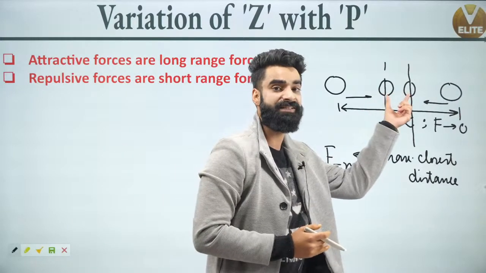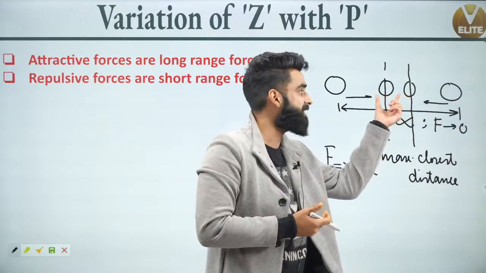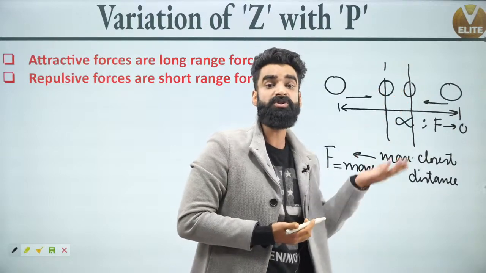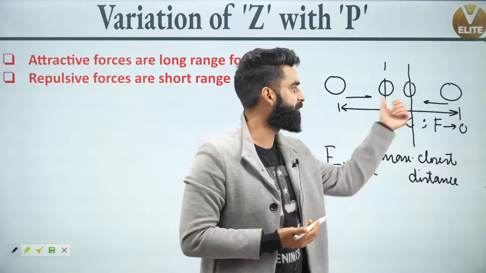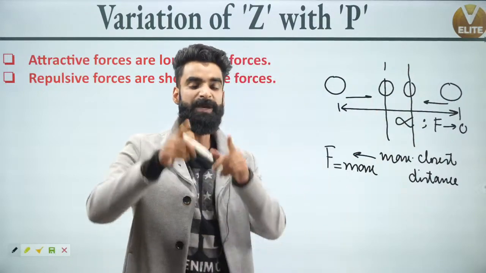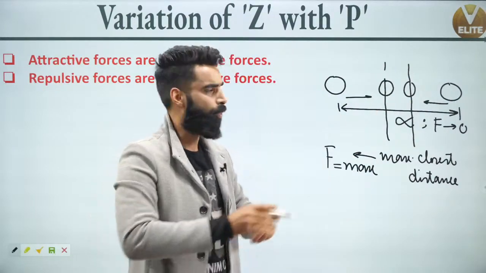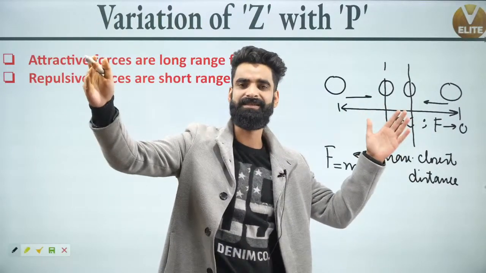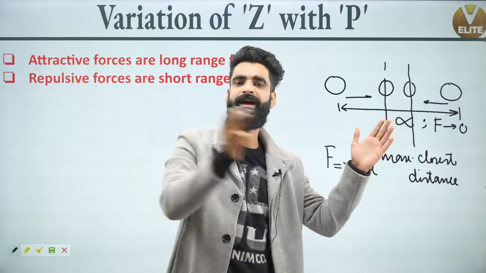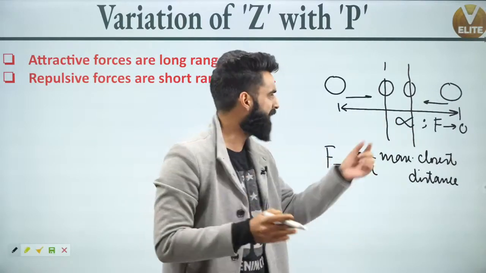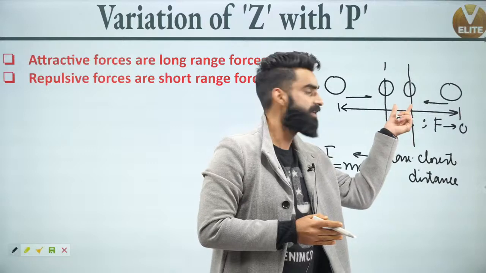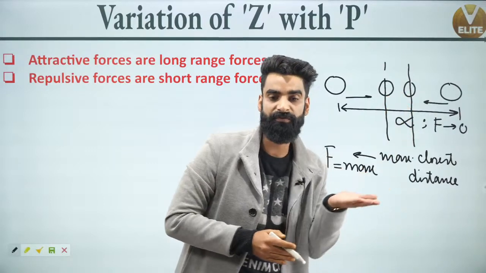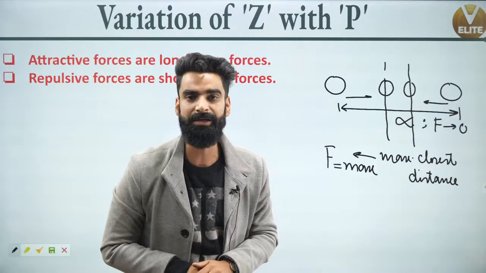After this point, if I want these molecules to come a bit closer, what is going to happen? Force of repulsion is going to start between these molecules. So people, can I generalize a statement? When the molecules were at a larger distance, can I say at that time force of attraction was there between the molecules? And when the molecules are very, very close, if I want these molecules to come a little more close, what will happen? Force of repulsion will start between them.